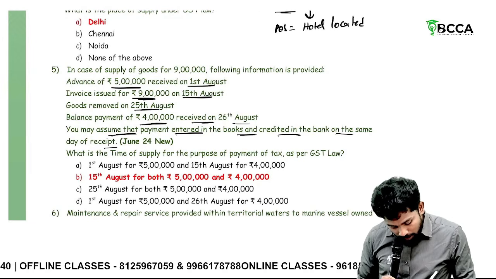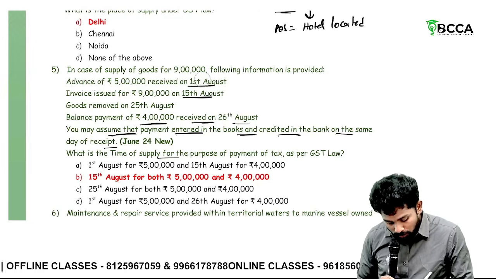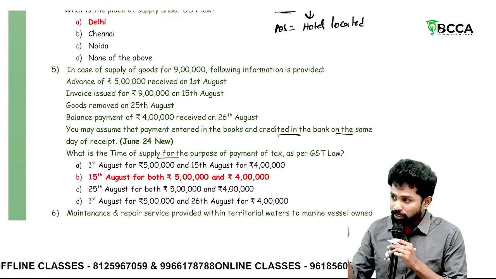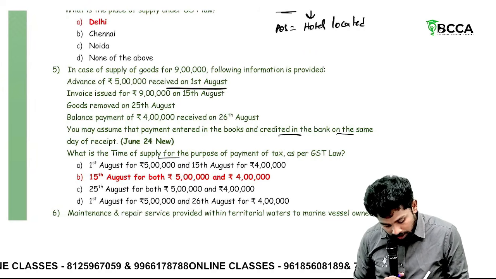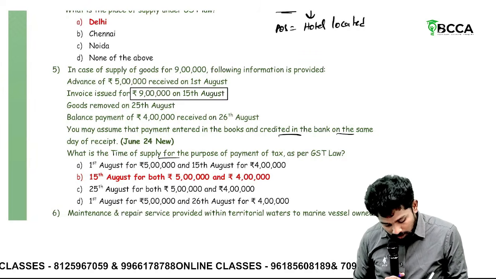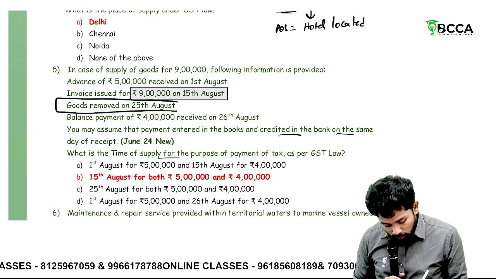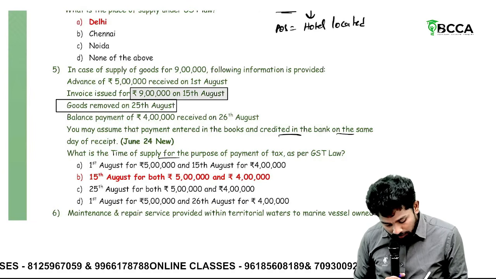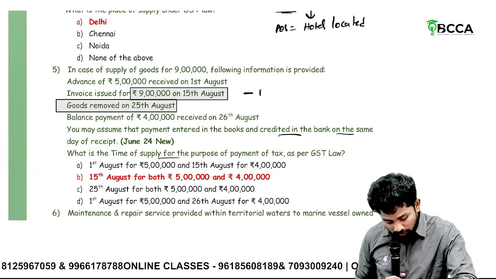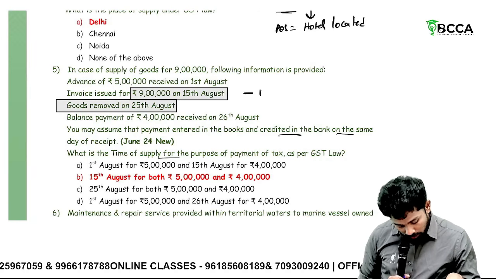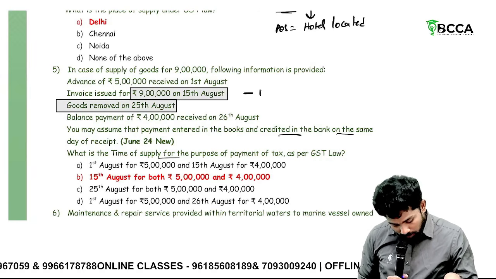What is the time of supply for goods? Payment is irrelevant with respect to goods. So what should we check? Invoice date. What is the invoice date? 15th August. Then the date of removal of goods. When have the goods been removed? 25th August. So this is the date of invoice, whereas 25th August is the due date of invoice.